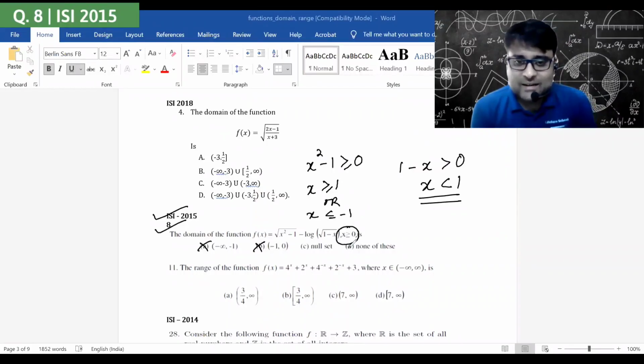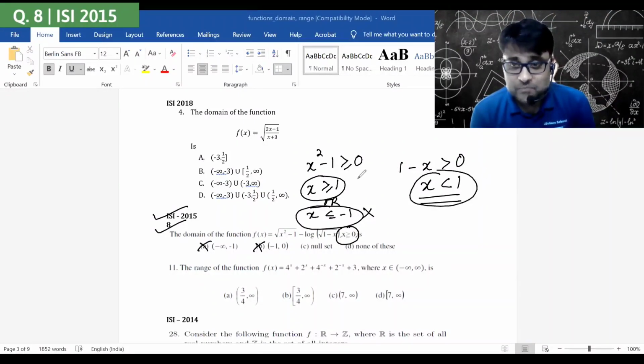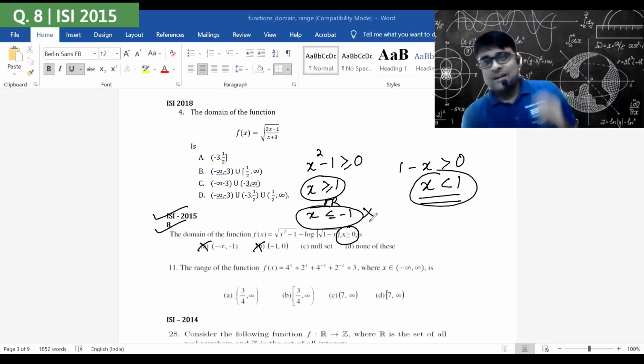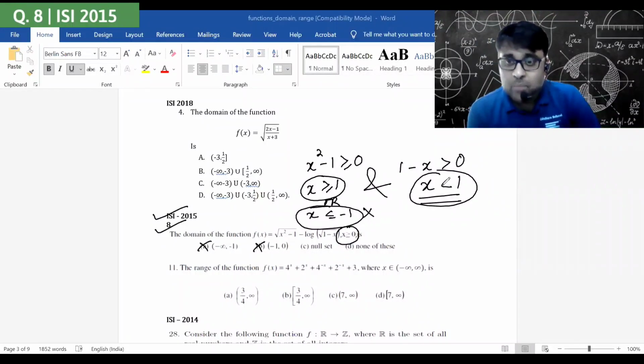Now, x is greater than or equal to 0. Therefore, x less than or equal to minus 1 is not possible. Only two possibilities that are there are x is greater than or equal to 1, and the other expression gives us x less than 1. So x greater than or equal to 1 and x less than 1. Are both of them possible simultaneously? How can x be greater than or equal to 1 and be less than 1 at the same time? Not possible. What is the domain? Null set. The domain is null set.